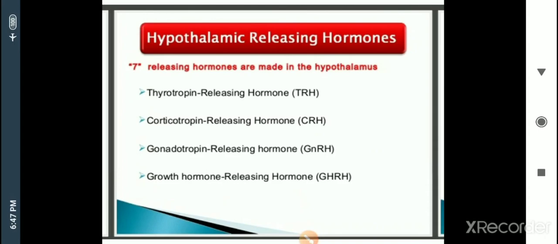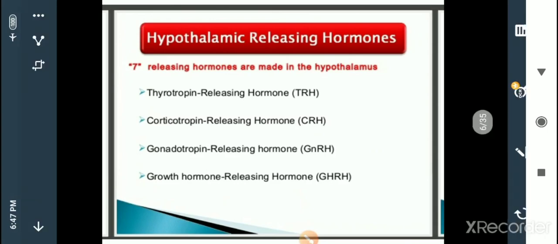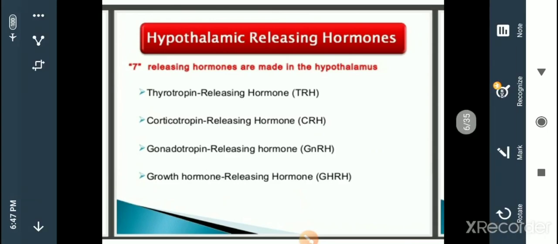Tropins in the sense of promoting hormones, which give some nutritional purpose. So it is called thyrotropin releasing hormone, TRH, and corticotropin releasing hormone, CRH.